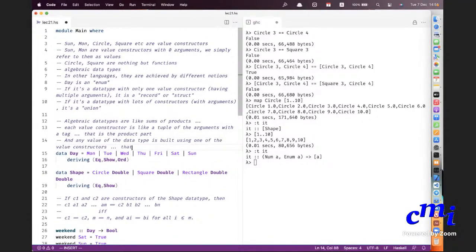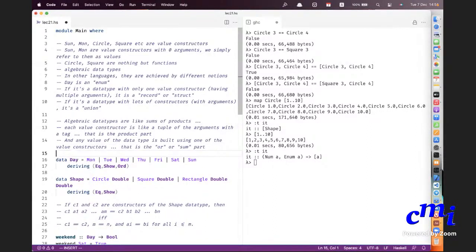That is the or, the sum part. So these are like sums, or think of ors of ands if you want to think about it. You put together this and this and this and this makes up a rectangle, and shape is either this or that or that. Sum of products.